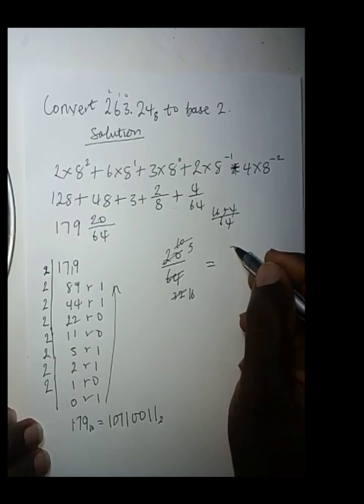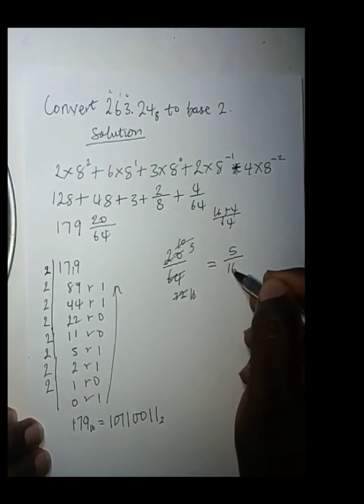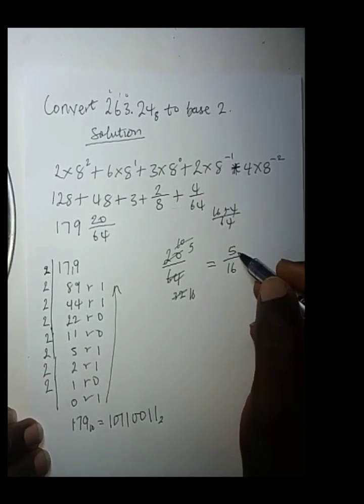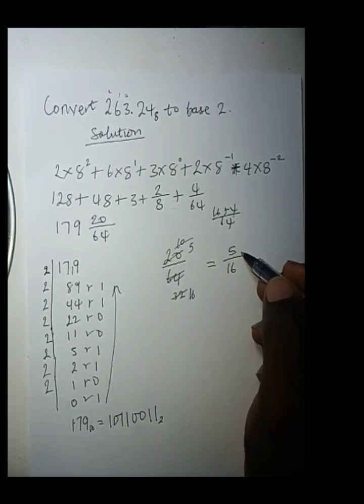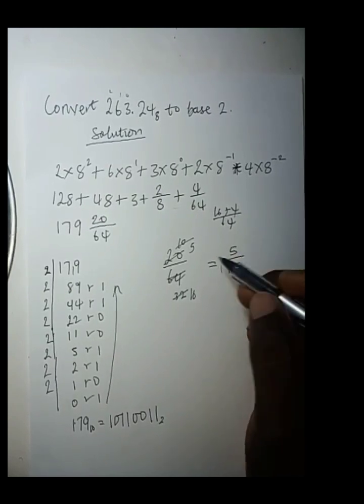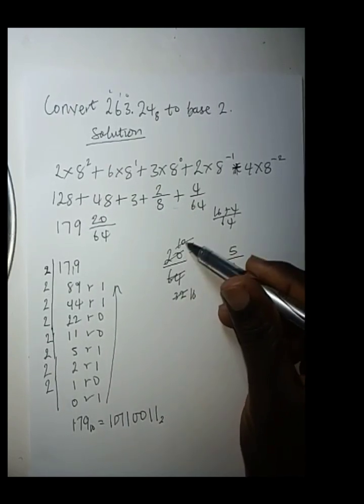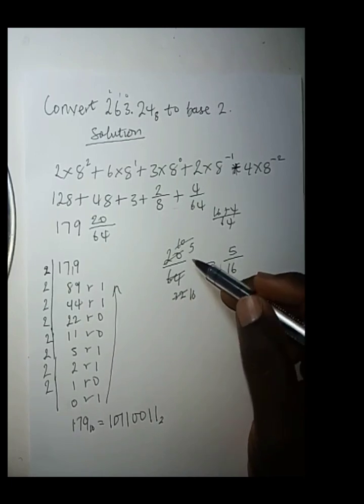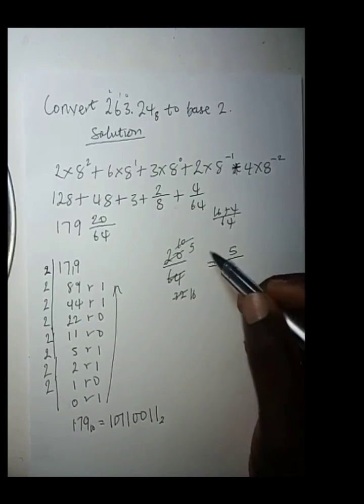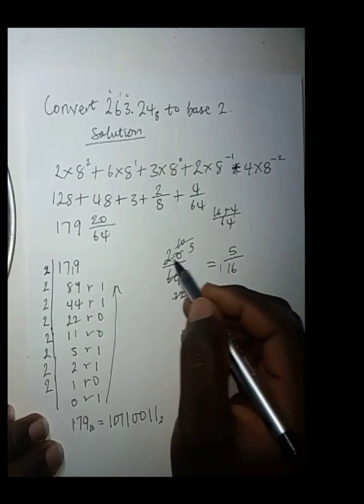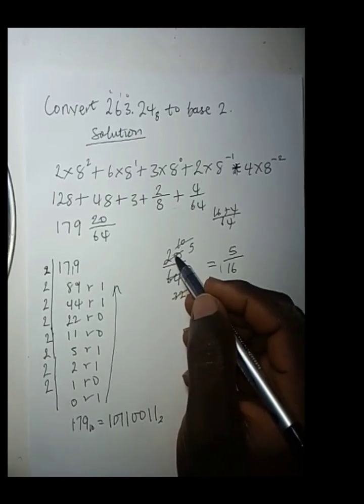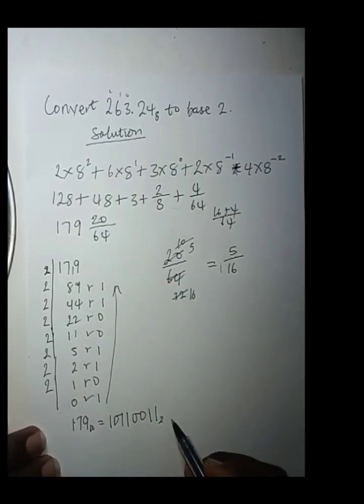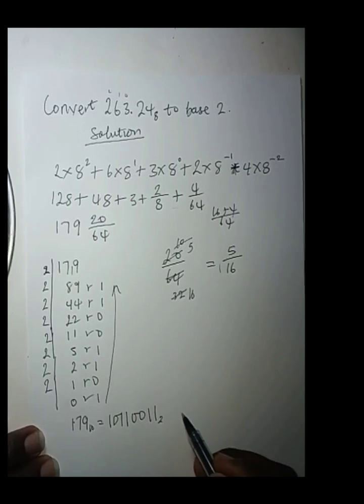So at the end of the day, we have 5 over 16. Now what I want you to start doing when you have this fraction, or even if you don't reduce them the way I did, maybe you want to just go straight and convert 20 to binary and then fix your answer here at the fractional part.